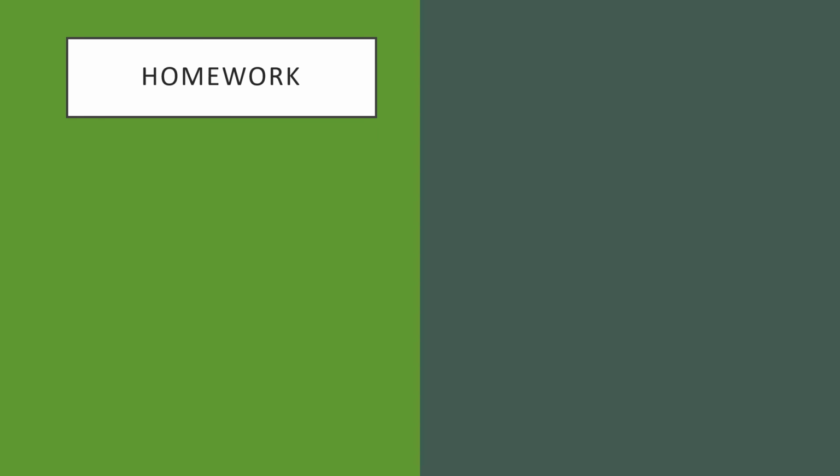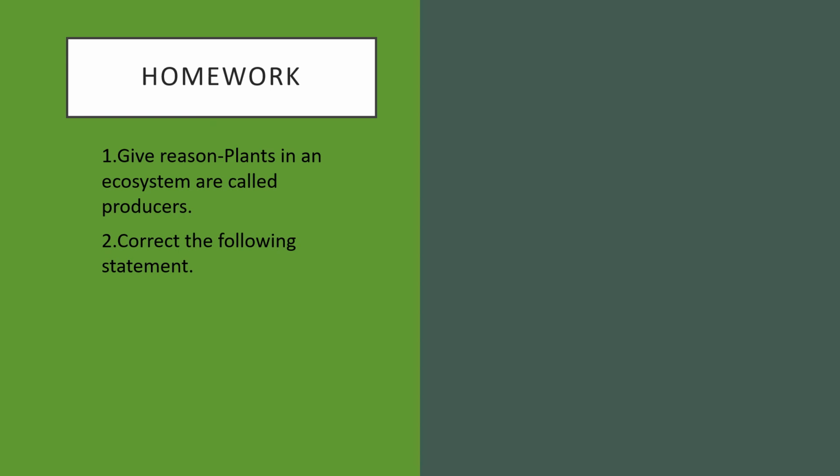Now there is homework for you. Give reason: plants in an ecosystem are producers. And the second question is, correct the following statement: carnivorous animals occupy the second trophic level in the food chain. Besides this, you can draw the diagram of the energy pyramid and a diagram of trophic levels. Also, you can write many examples of food chain and food web in your notebook.